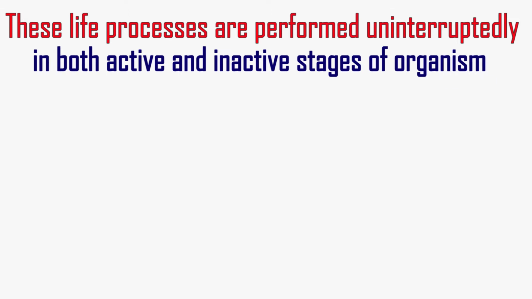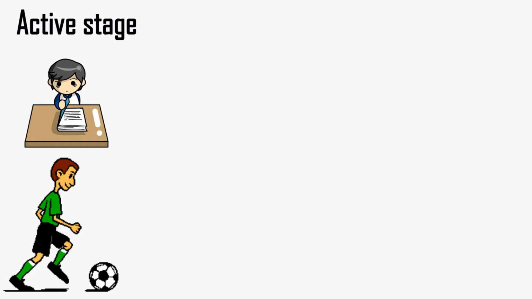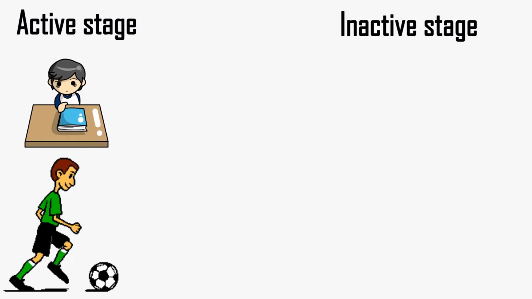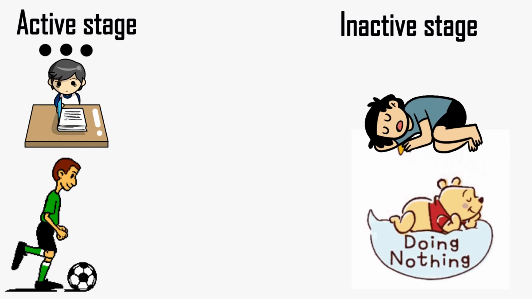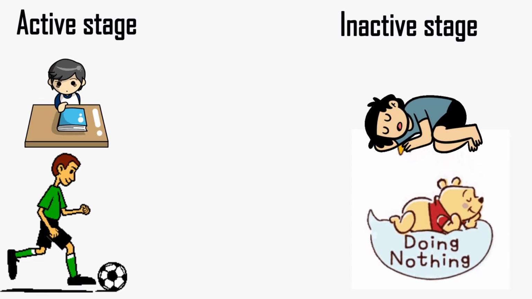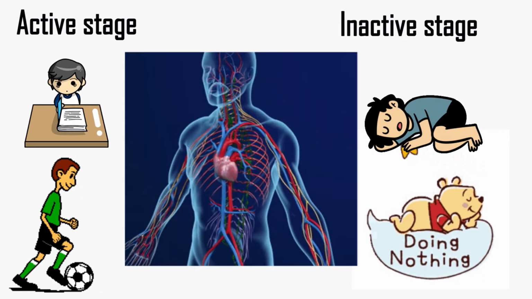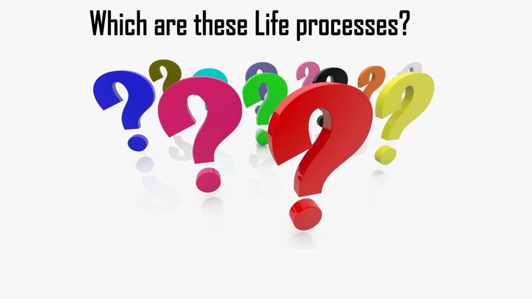These life processes are performed uninterruptedly in both active and inactive stages of an organism. Here active stage refers to when we are doing something like playing or studying, etc., and inactive stage refers to when we are sleeping or doing nothing. So knowingly or unknowingly, these processes are going on in our bodies. Now the question arises, which are these life processes?